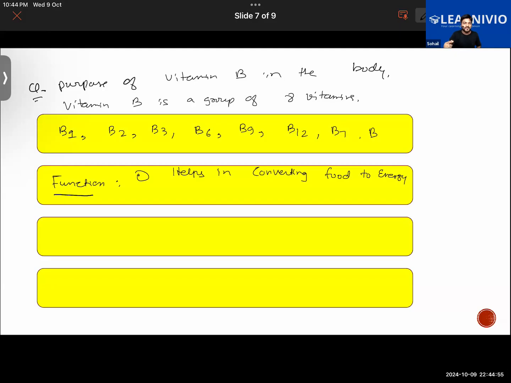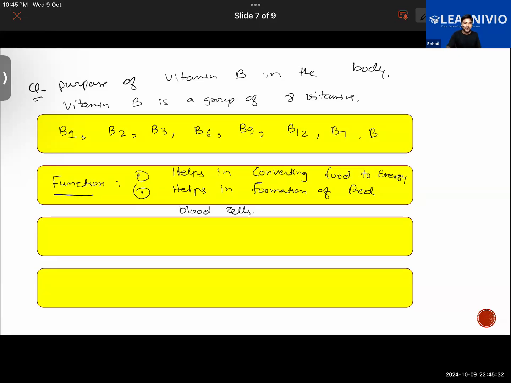Further, they are helpful in forming red blood cells also. When we look at our blood, why is the blood red? Because there are red blood cells inside the blood. So they help in the formation of red blood cells. Have you heard of this term before? Red blood cell? No, sir. Okay, no issue. But now you'll be aware of this.